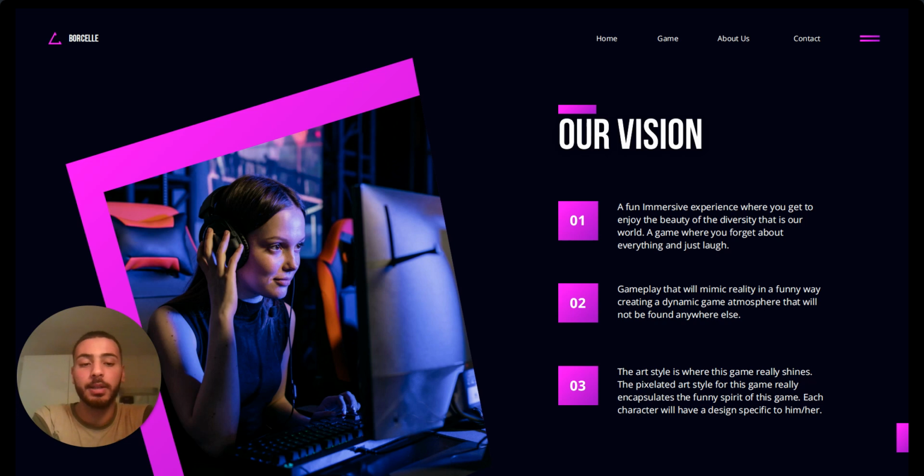The art style is where this game really shines. The pixelated art style for this game really encapsulates the funny spirit of this game. Each character will have a design specific to him or her. Basically, the art style is where this game gets its unique touch, and the gameplay goes hand in hand with the art style to create a fun game.